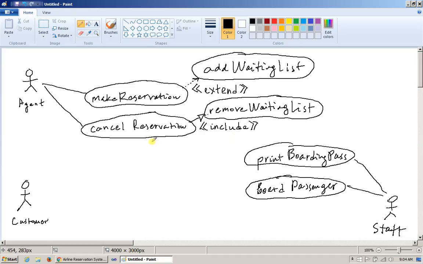So we say cancel reservation. We're always going to go and check the waiting list, and if there's anyone on the waiting list, we will process that customer, confirm their reservation, and say that you now have a real reservation.